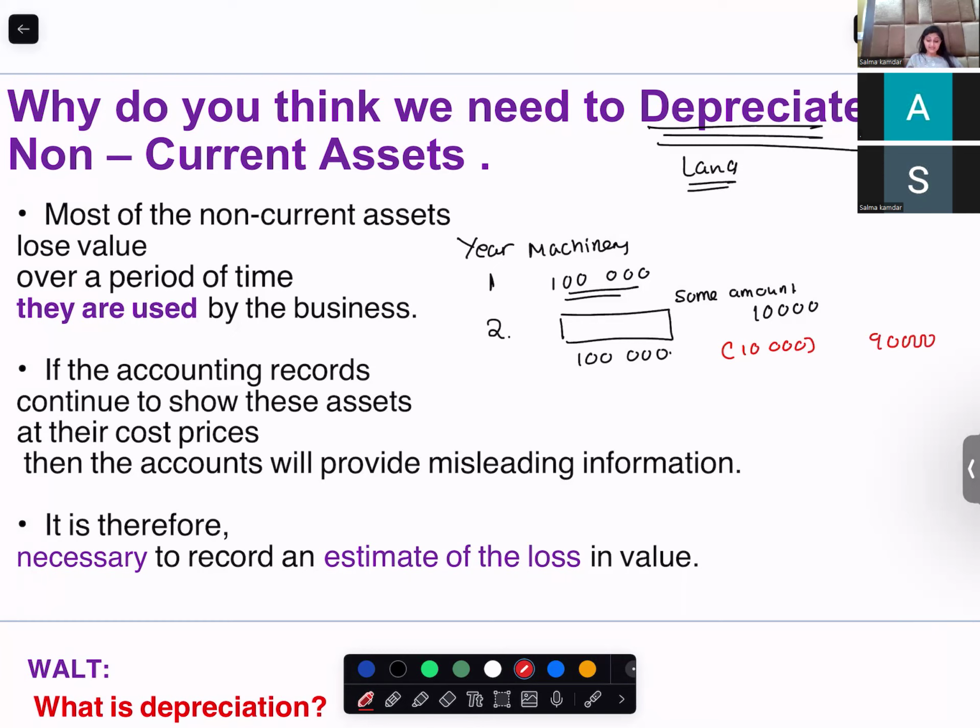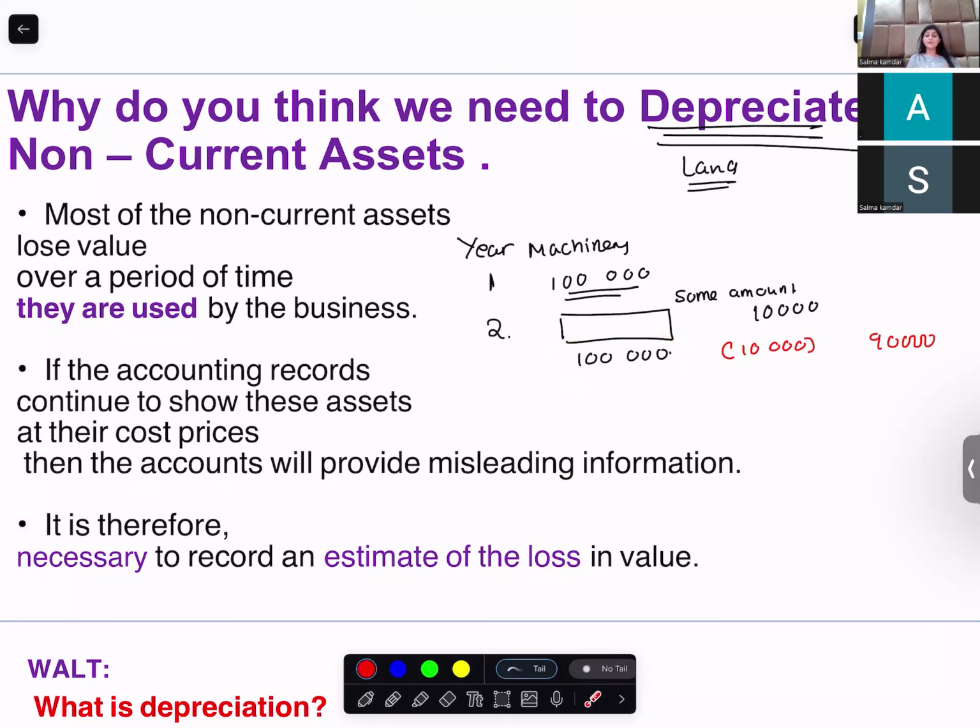So basically, the reason for accounting of depreciation is that if we record assets at cost price in our SOFP, we are giving misleading information. We are telling that our assets value never decreases.